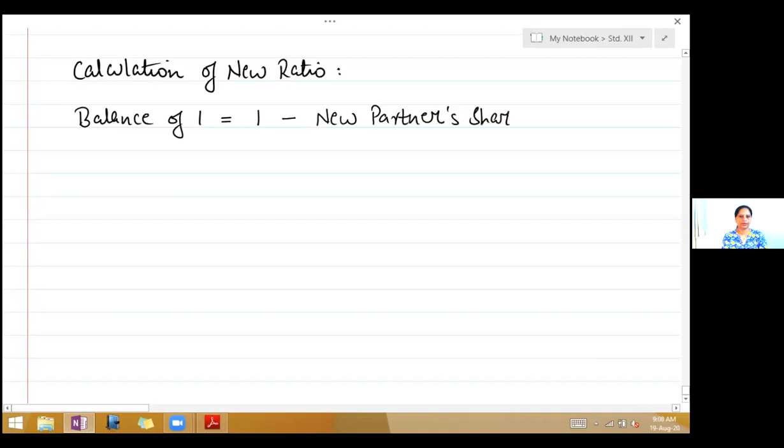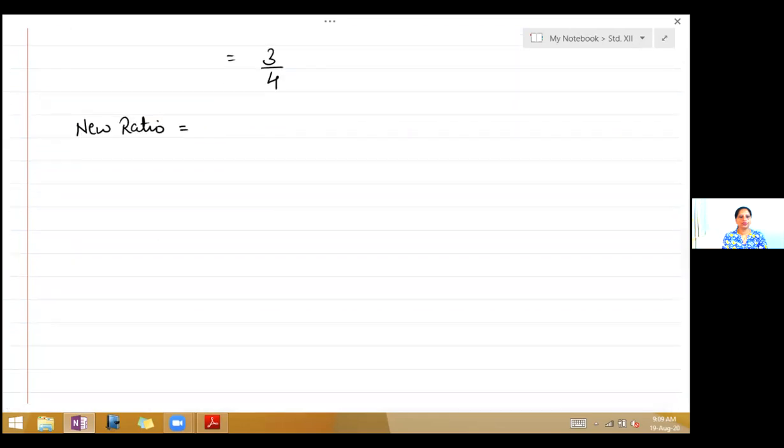So is equal to 1 minus 1/4, because new partner share is 1/4. So that is equal to 3/4. So we've got the balance of 1. So now write new ratio is equal to old ratio into balance of 1.